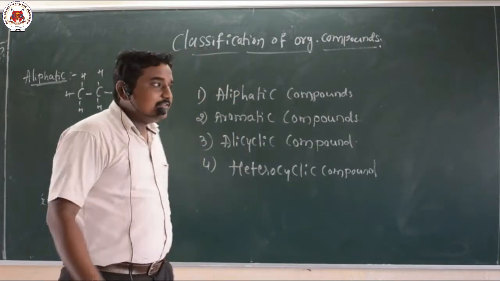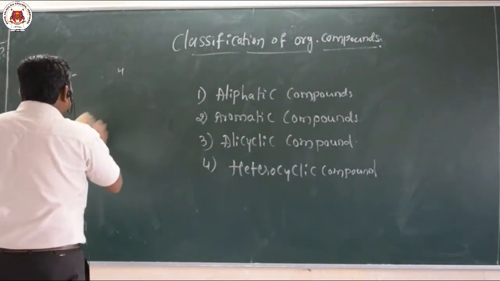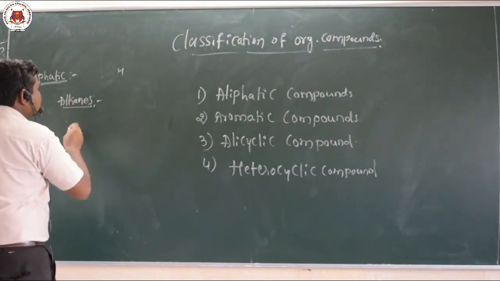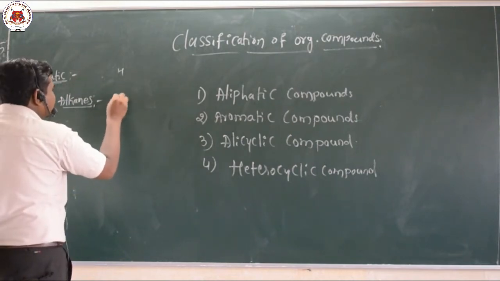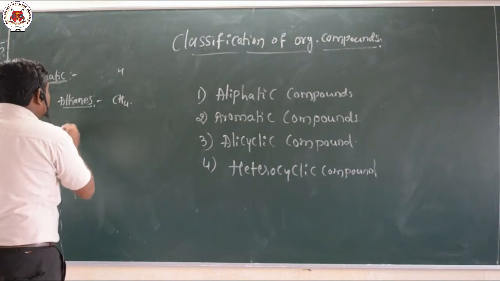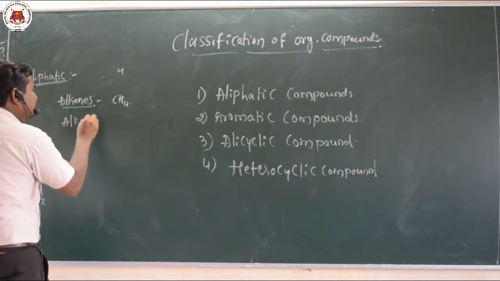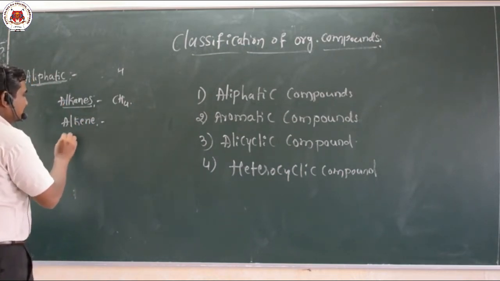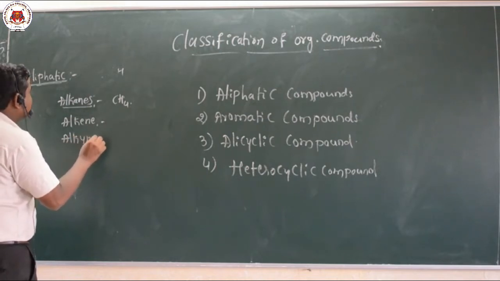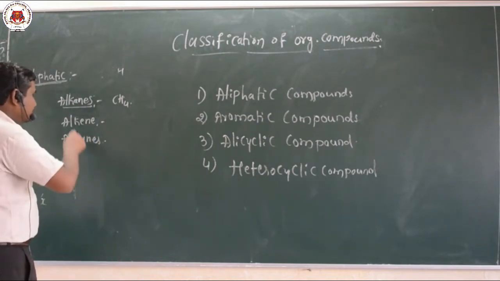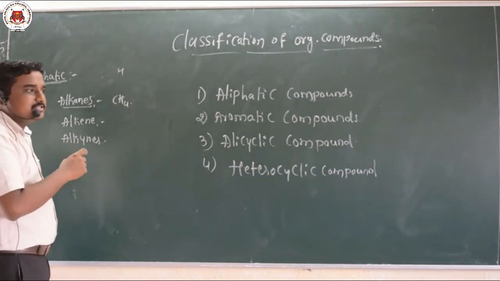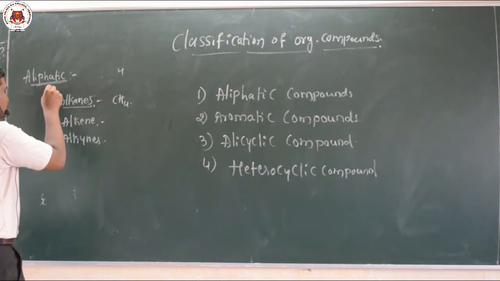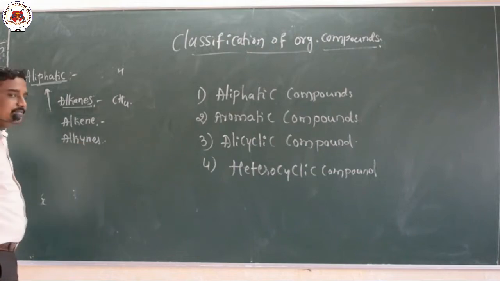So for example, aliphatic compound examples: alkanes. In the last class we discussed the alkanes, for example methane, ethane, and then alkenes: ethene, propene, butene. These are examples of aliphatic compounds, and alkynes are also examples of aliphatic compounds. These are open chain compounds that do not have any cyclic structure or ring structure. Such types of compounds are considered aliphatic compounds.